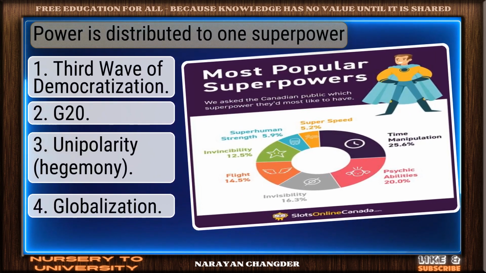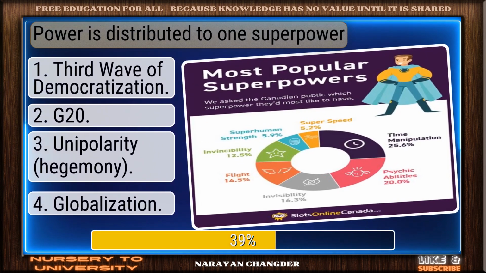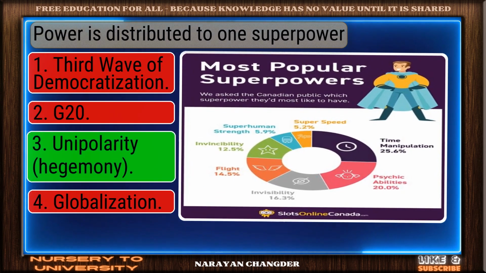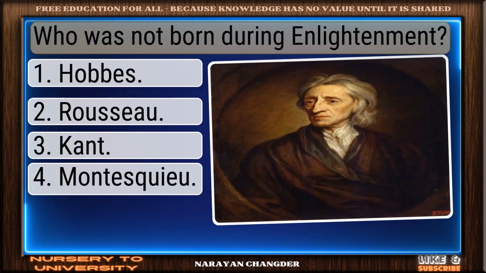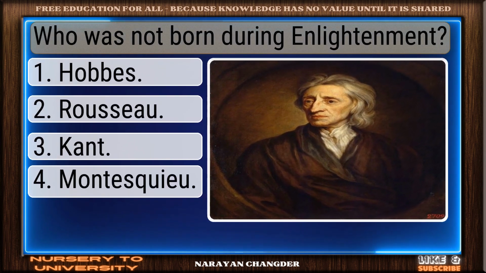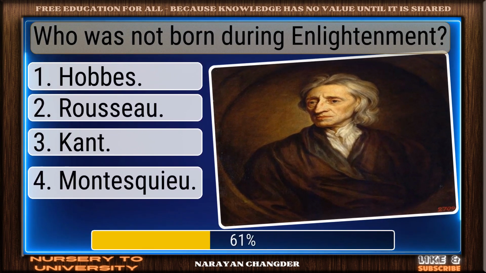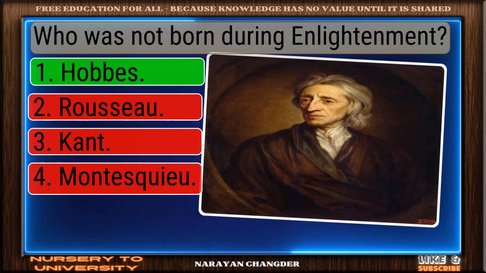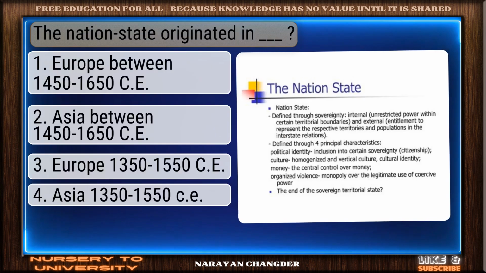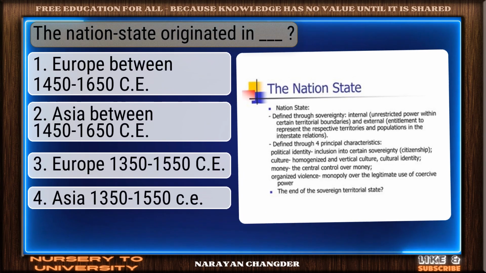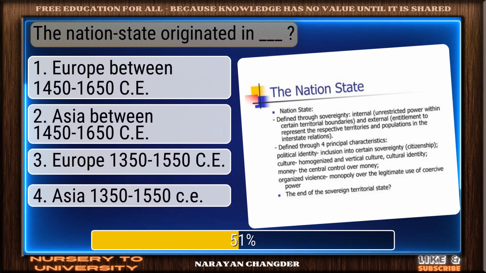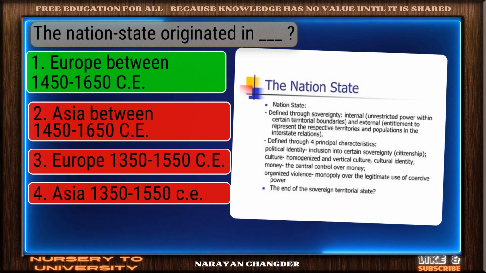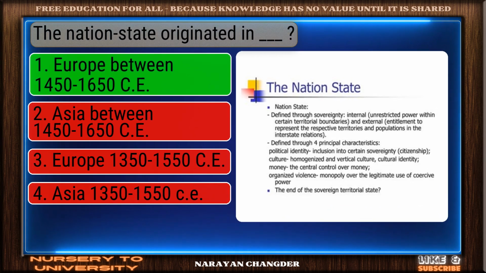Power is distributed to one superpower. Exactly. Unipolarity makes sense and it is the right choice. Who was not born during the Enlightenment? Well picked. Hobbes is the correct answer. The nation-state originated in dash. Right choice. Europe between 1450-1650 CE is the best answer.